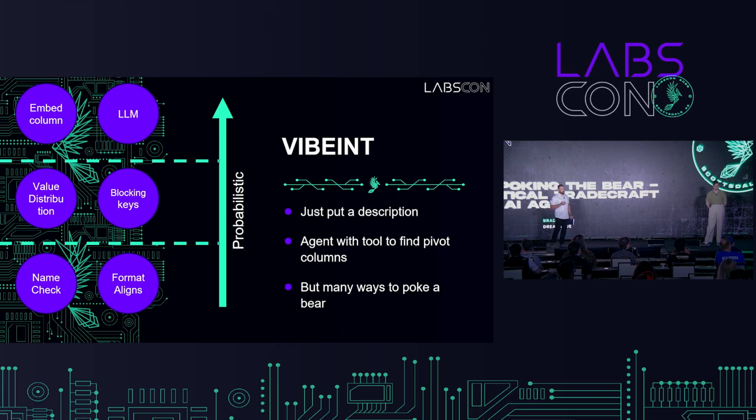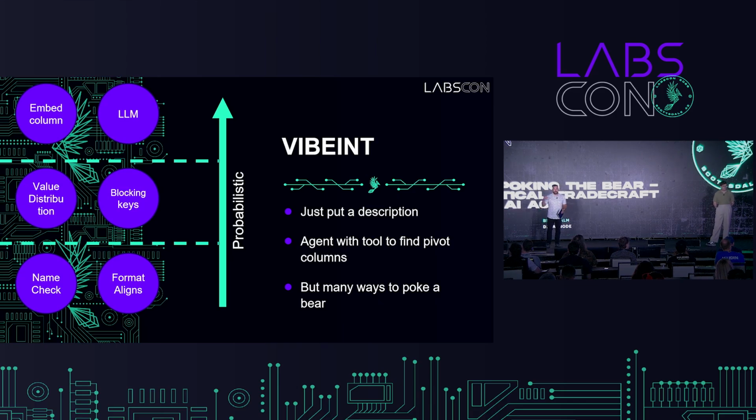Well, we're going to find very quickly as we start to pull this description apart, there are many ways to poke a bear. On the more deterministic side of this probabilistic scale, we have maybe using regexes for name checking or data field alignment to make sure the formats all pan out. The next more probabilistic approach would be to do maybe some value distributions or a course pivot with blocking keys.